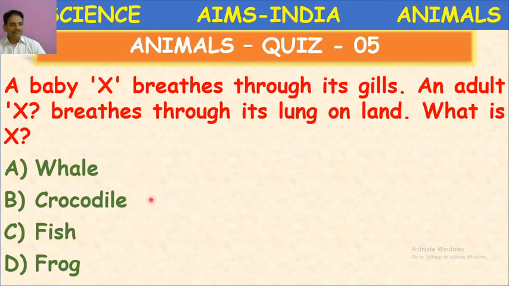Come on, answer, children. Yeah, one of you answered. Okay, frog is the correct answer. Option D. The larva of frog, tadpole, breathes through its gills. But adult frog, when it is on land, breathes with the help of lungs. Okay, so whale, lungs only. Crocodile, lungs only. Fish with gills. Okay, but here the frog, when it is in the baby stage or tadpole larva, it breathes with gills, and when it is adult, when it is on land, it breathes with the lungs.